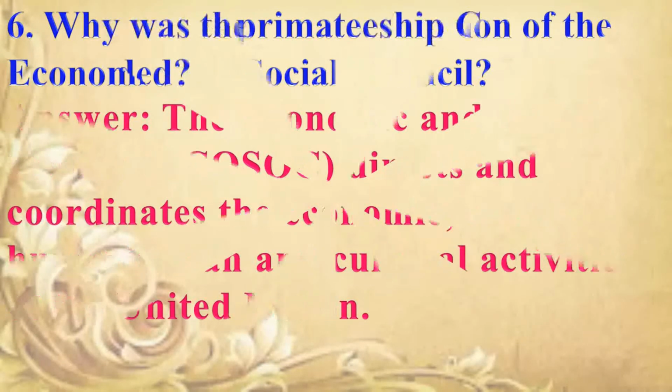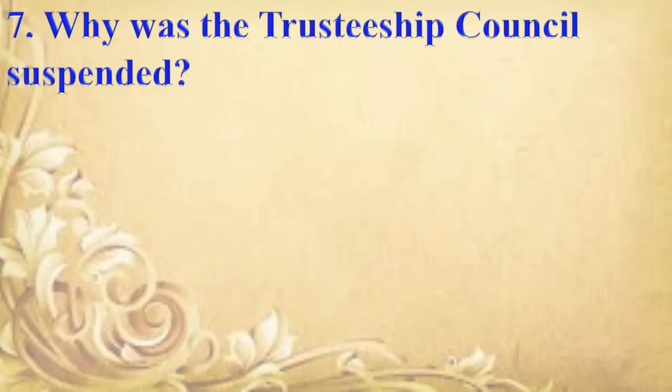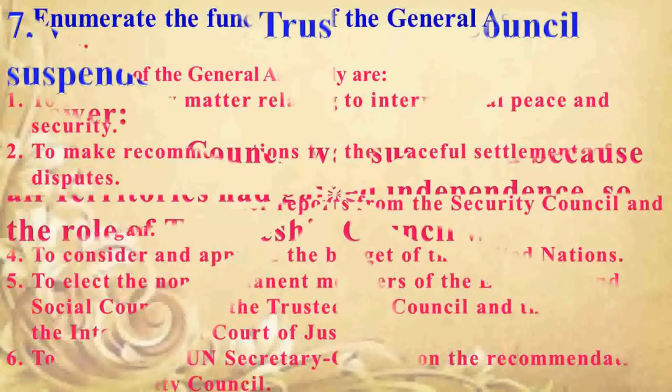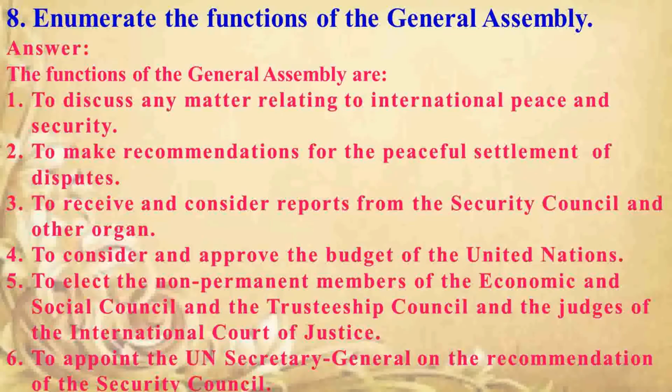Next question. Why was the Trusteeship Council suspended? Answer is Trusteeship Council was suspended because all territories had gained independence, so the role of Trusteeship Council was over. Next question. Enumerate the functions of the General Assembly.